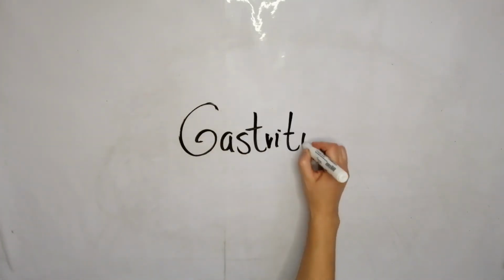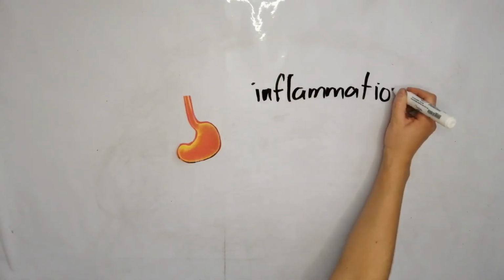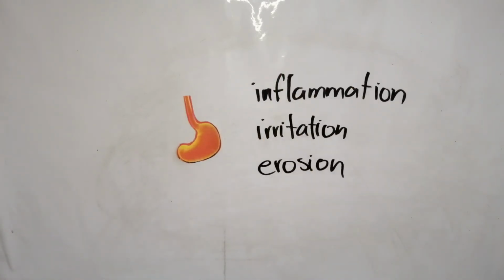Another gastrointestinal disease is gastritis, which is an inflammation, irritation, or erosion of the epithelial tissue of the stomach.